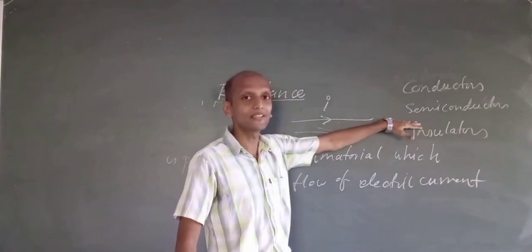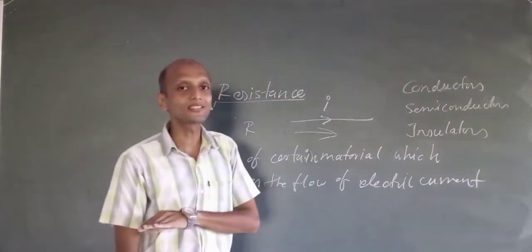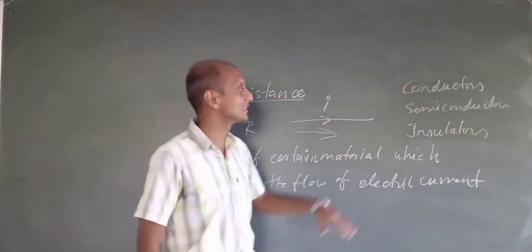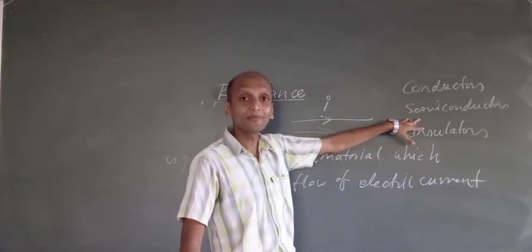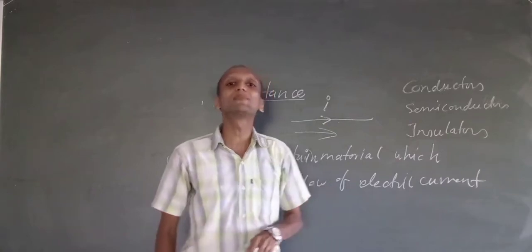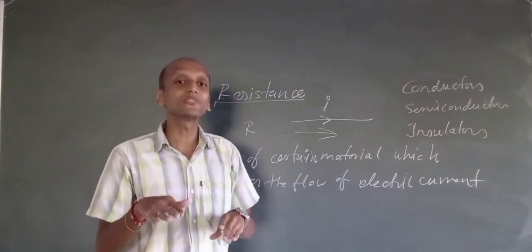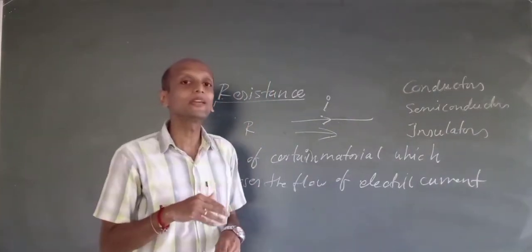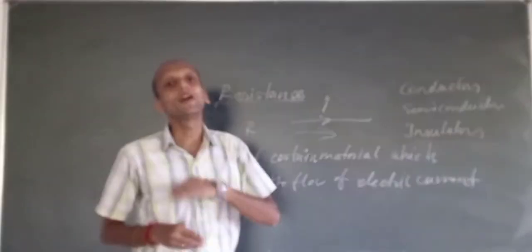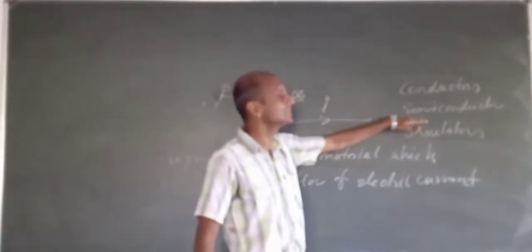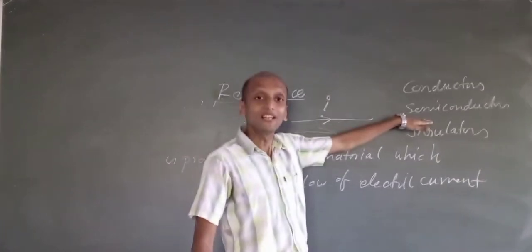Coming to semiconductors, they are 50% conductors, 50% insulators. In that way, semiconductors will have medium resistance. The resistance of semiconductor materials will be medium.